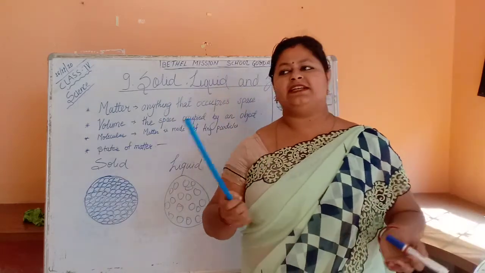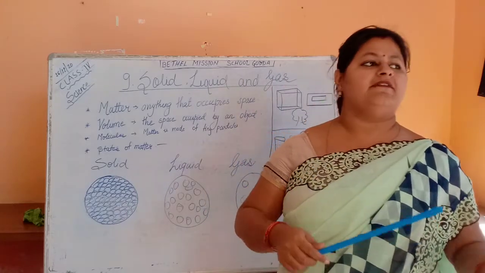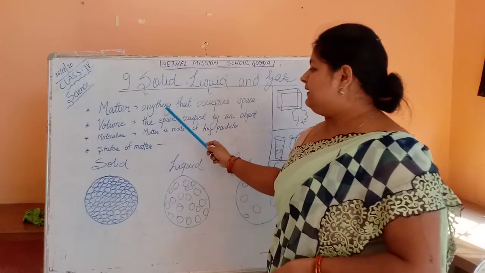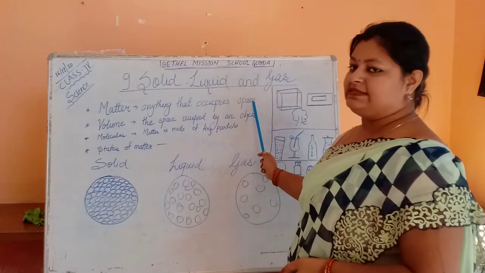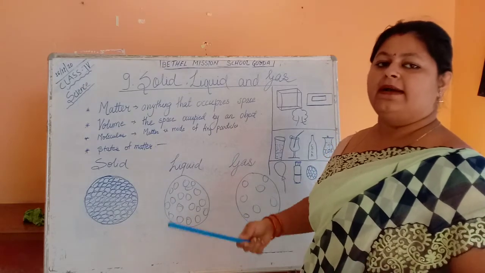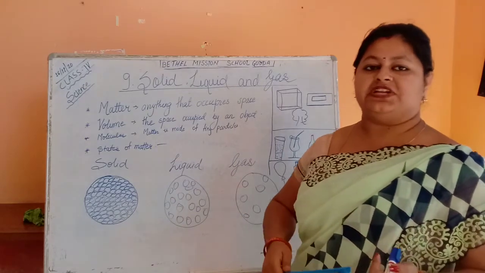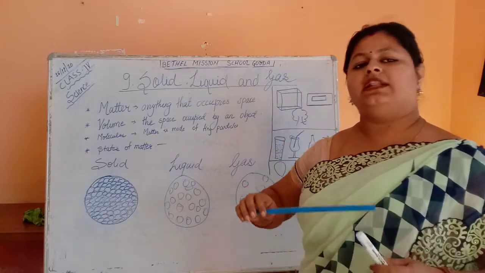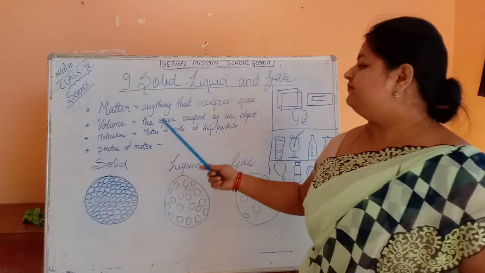Anything you see behind yourself, nearby yourself, these all are matter. Matter is anything that has mass and occupies space. Those who are having mass, they are matter. Tree, bench, desk, book, pencil, pen, board, human beings, all the things you can say are matter.